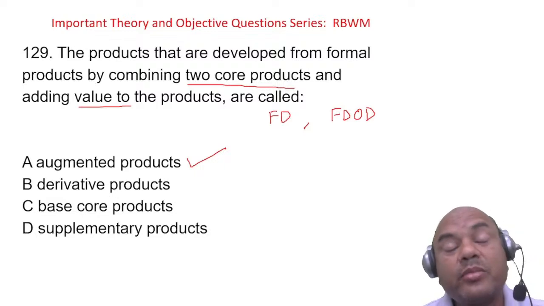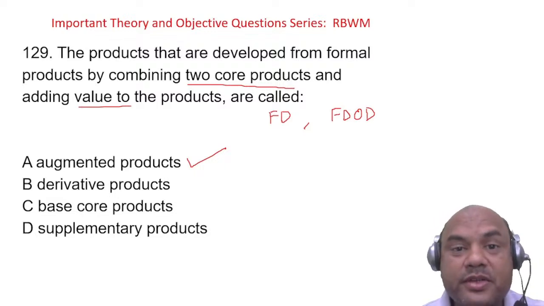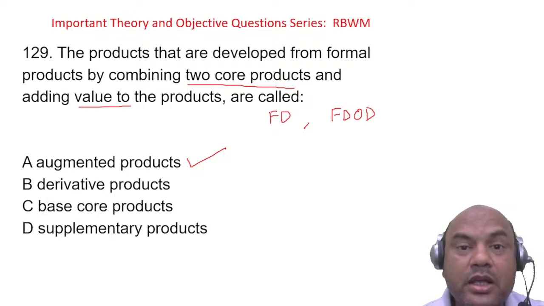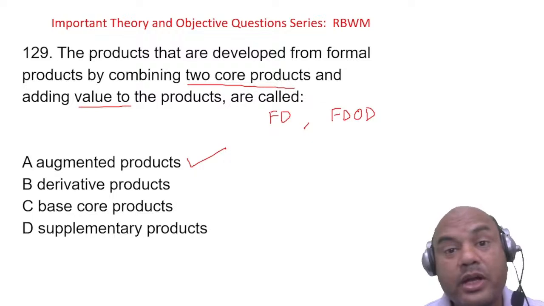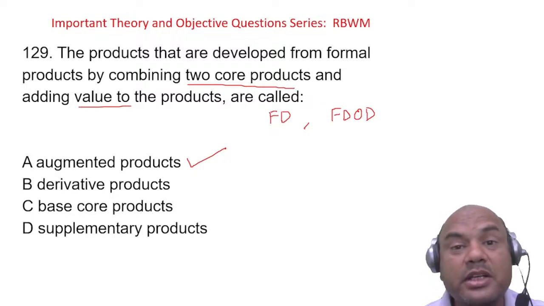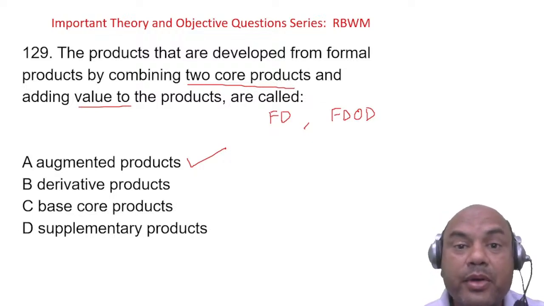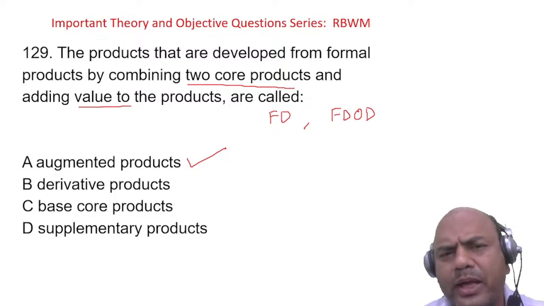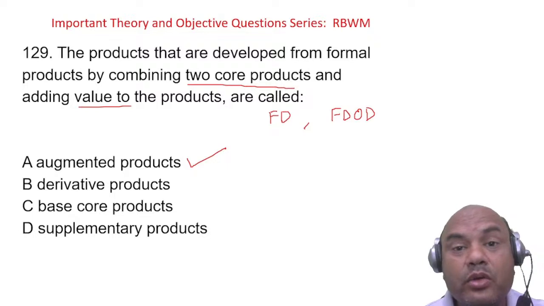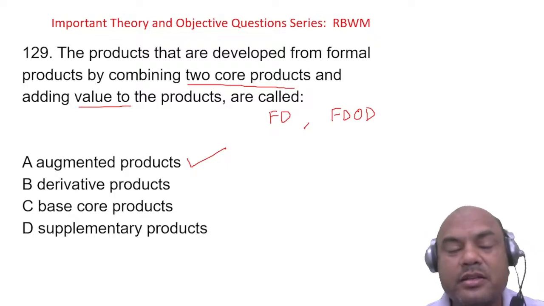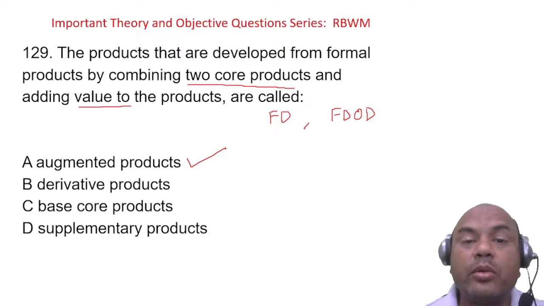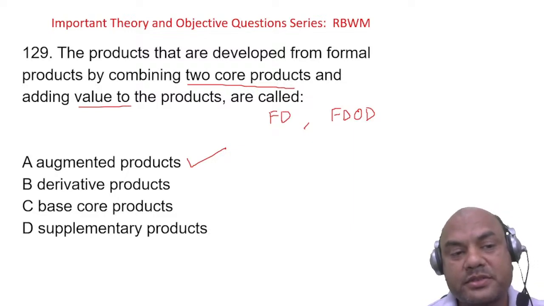Nowadays, one more I'll give you. Home loans. Whenever you take a home loan, a consumer loan is immediately offered to you. You get a home loan and immediately the bank gives the consumer loan. Why? Because it's an augmented product. They know you'll buy a new house, and you'll definitely need a new refrigerator, new television, and so on. So that's why this is a combination of two core products.